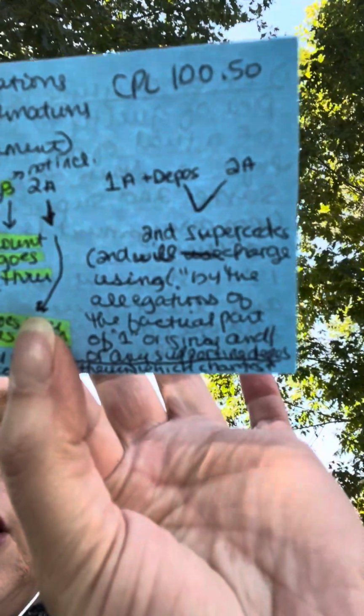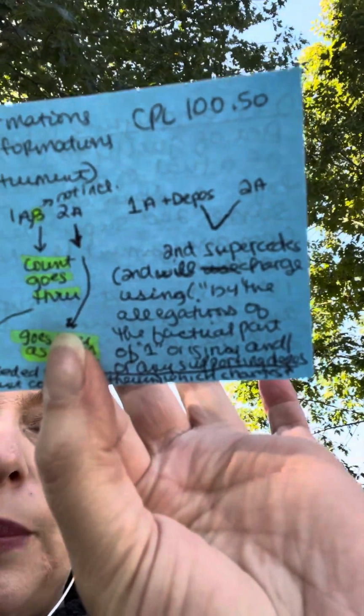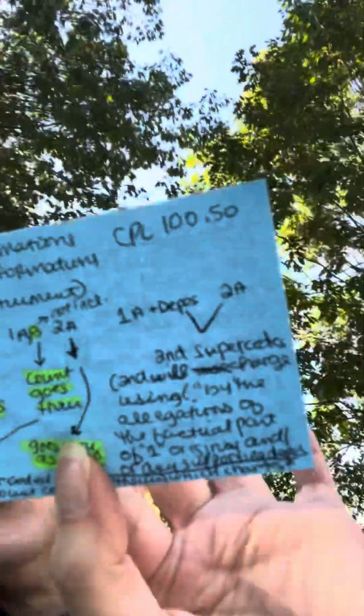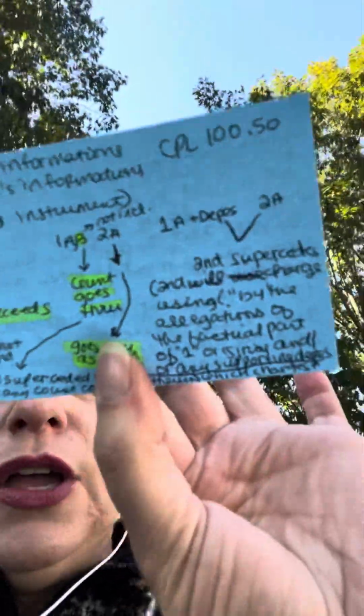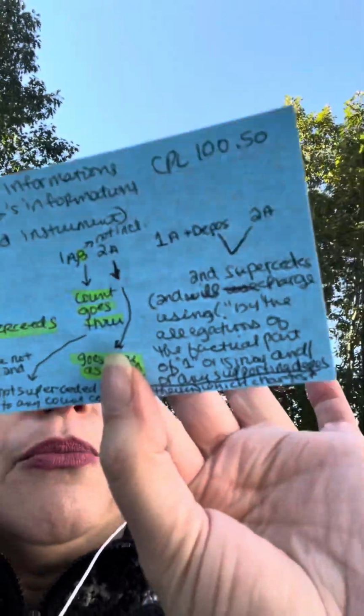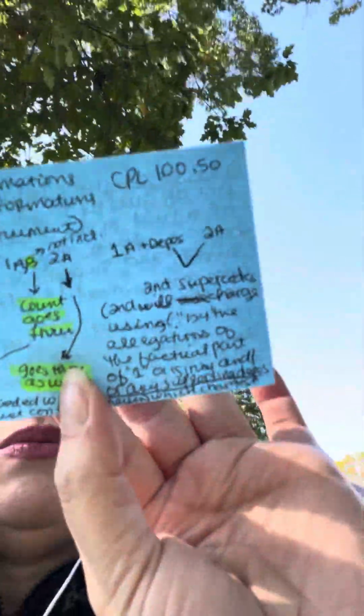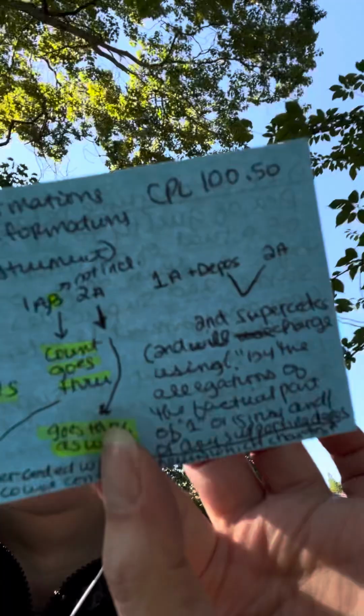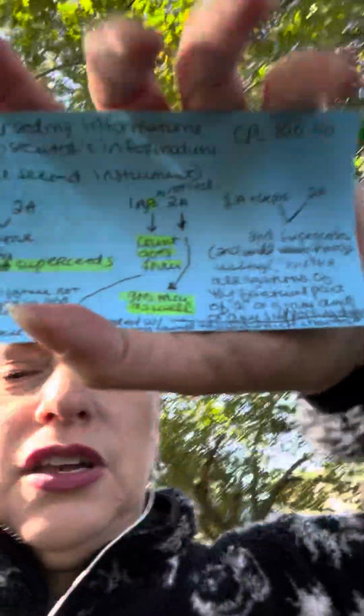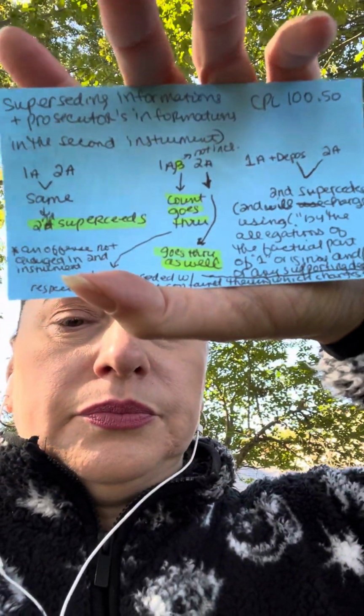The first one has the depositions attached to it, plus it has certain information that the second instrument doesn't have that the prosecutor wants to use. So the prosecutor is going to use a deposition plus information in the original instrument in his second instrument, and that's why the second instrument is going to supersede the first instrument. Okay? And that's CPL 100.50, superseding informations and prosecutor informations. And there's the little chart. Thank you.